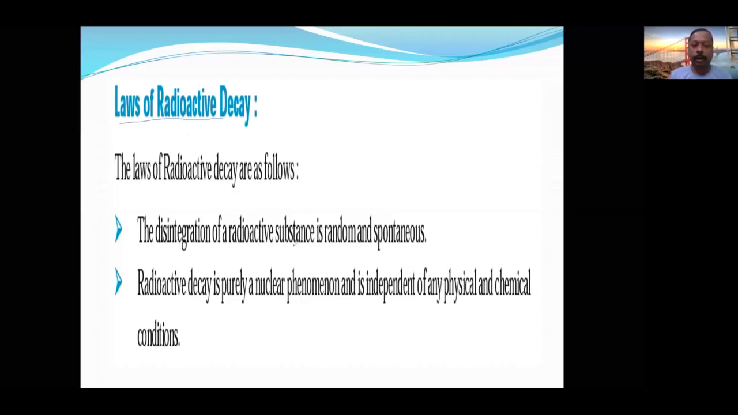Disintegration of a radioactive substance is random and spontaneous. Suppose A, B, C, D, E, F, G, H are the nuclei arranged in a line. It is not that after A disintegrates, B will disintegrate. A can disintegrate randomly, then G can disintegrate, after that F or E can disintegrate, then D can disintegrate. This is called randomness.